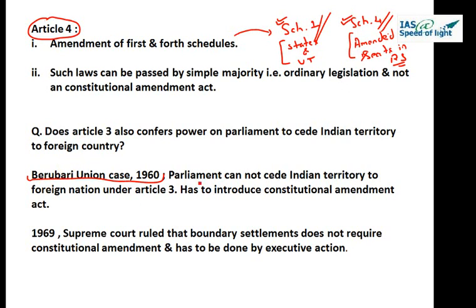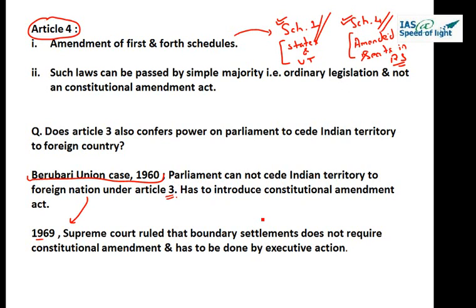In the Berubari Union case, the Supreme Court held that the Parliament cannot cede Indian territory to a foreign nation under Article 3, and for this purpose they have to introduce a Constitutional Amendment Act. But later in 1969, the Supreme Court reversed its decision and ruled that a boundary settlement does not require a constitutional amendment and has to be done by executive action. So this is about the 4 articles of Part 1 of the Constitution of India, Union and its territories.